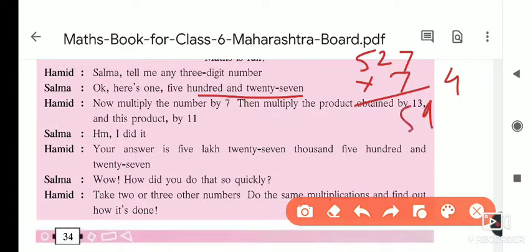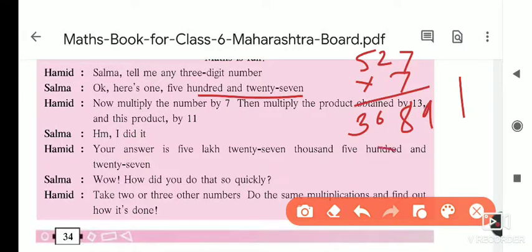7 2s are 14 plus 18, here it is 1 carry. And 7 5s are 35. And 35 plus 1, 36. Now the answer is 3689. Okay. Now then multiply the product obtained by 13. So we have to multiply this product obtained by 13.